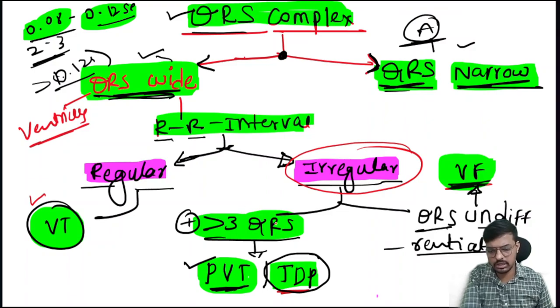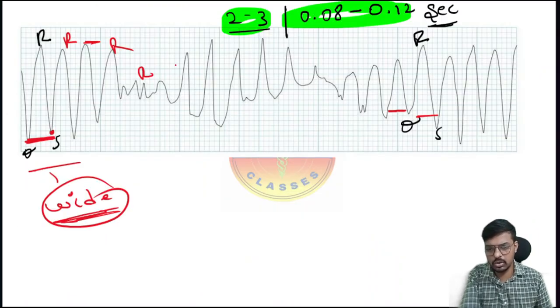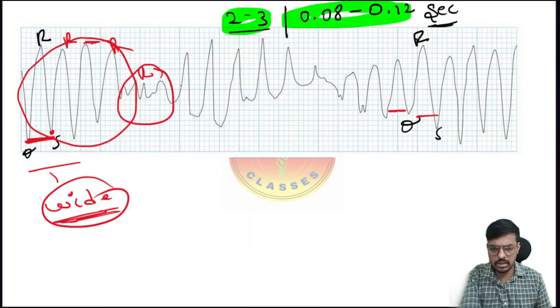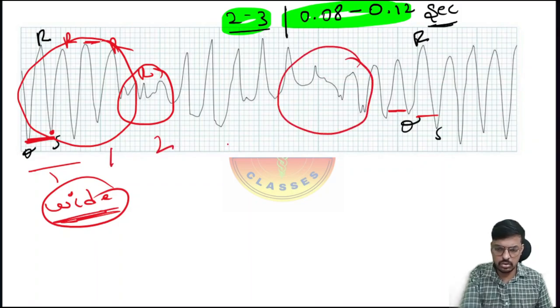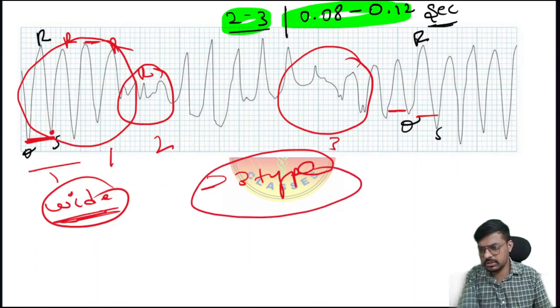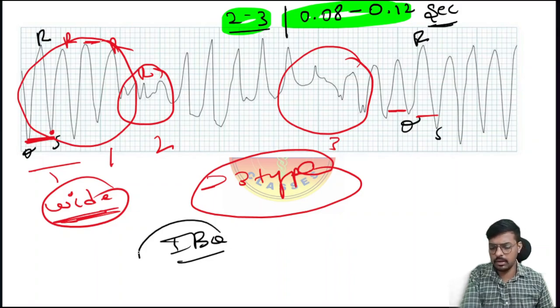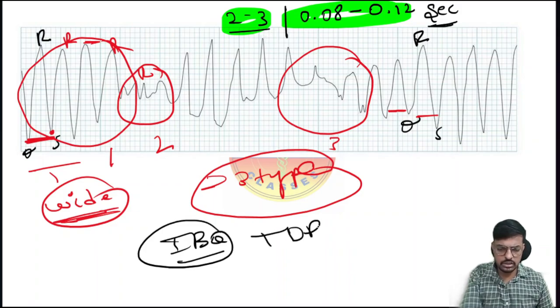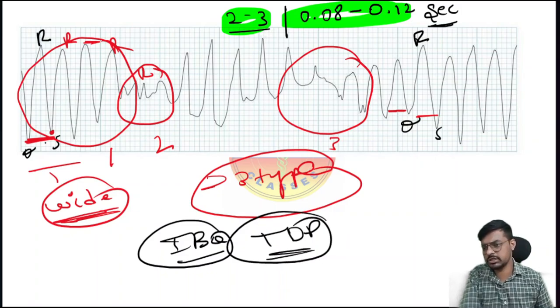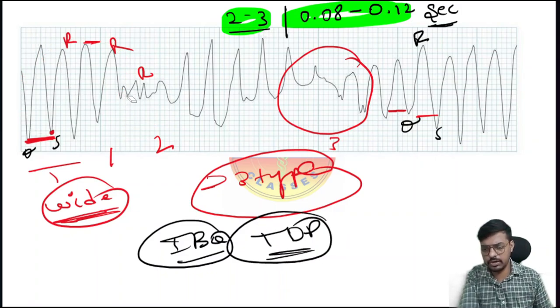There should be more than 3 types of QRS complexes. Look at this one. This is another set of the QRS complex. Again, here there will be another set, and here another set. 1, 2, 3 types. More than 3 different types of QRS complex we are getting here. So this is the image based question for the Torsades de Pointes.